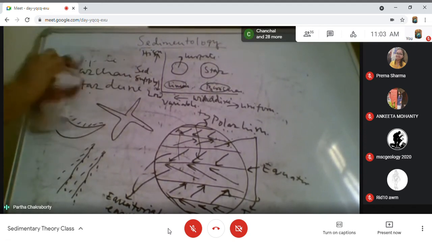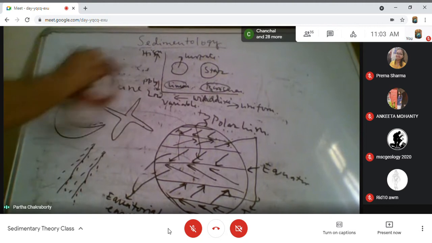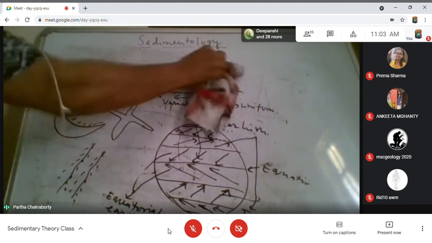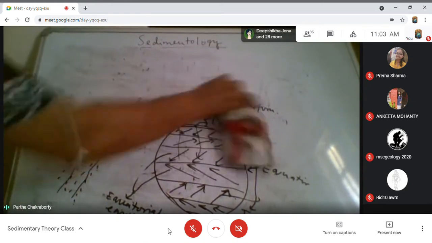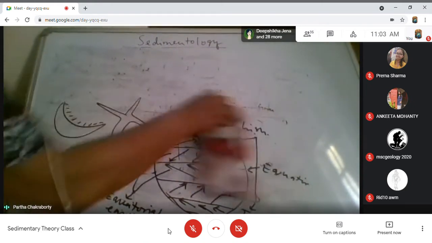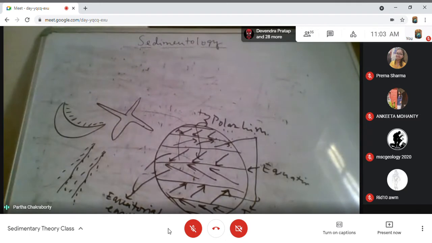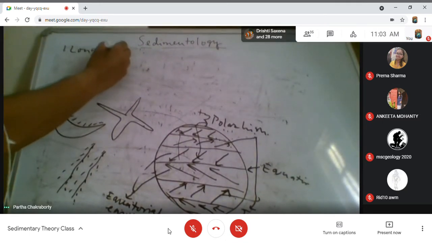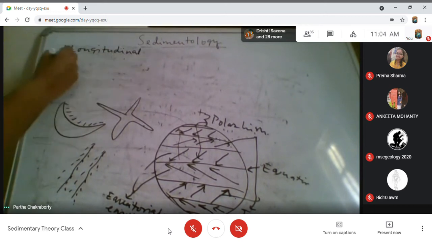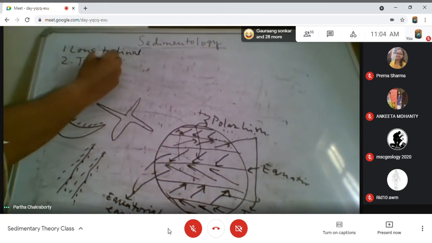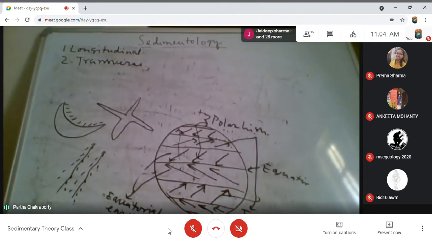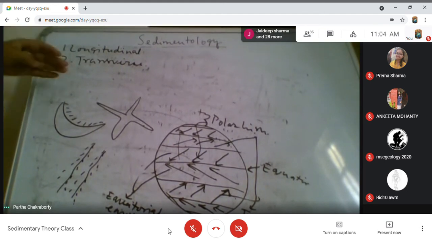But broadly, we can classify all these dunes. These are all questions of the different geometry of the dune. But in terms of morphology and genesis, if you look at the dunes and their movement mechanism, they are classified into longitudinal dunes and transverse dunes.